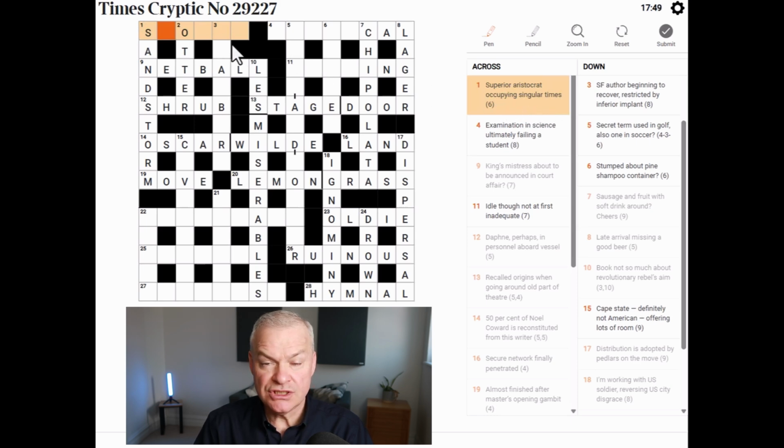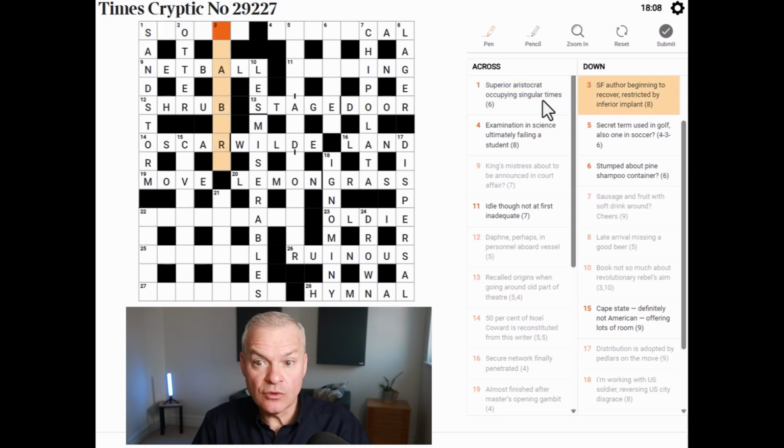Gosh, well, snooty could mean superior. Aristocrat. What's a short word for an aristocrat? Nothing in snooty. Gosh, this is all a bit scary. I'm not getting either of these. Let me have one more look at 3 down. Science fiction author.